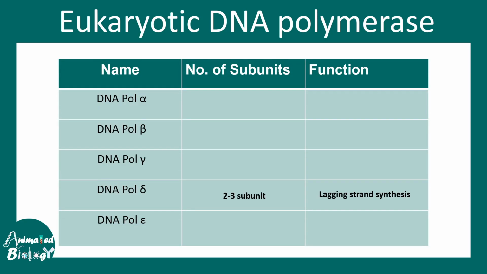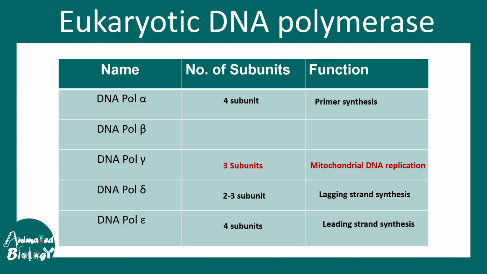Now, eukaryotic DNA polymerase is diverse. Let us quickly look at the most important ones: the Pol delta, which is the lagging strand synthesizing polymerase, and the epsilon, which synthesizes the leading strand. Important to note that polymerase gamma is actually responsible for mitochondrial DNA replication in eukaryotes. Pol alpha has the primase activity. Pol beta is important for base excision repair. There are many other polymerases such as polymerase theta, mu, kappa. All of them are somehow associated with DNA repair procedures.